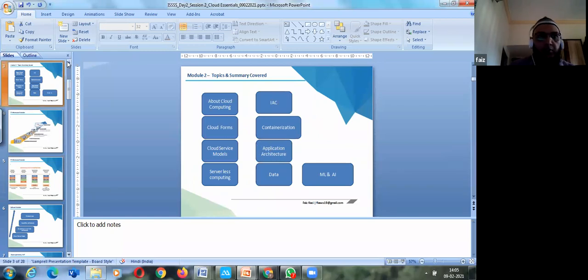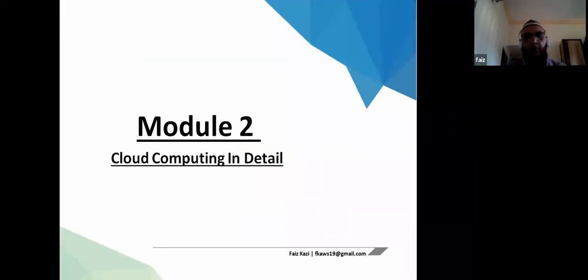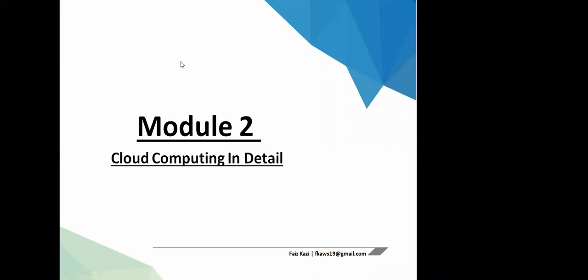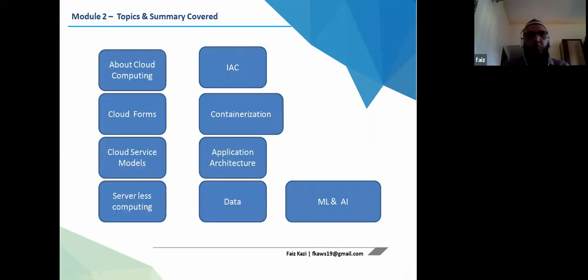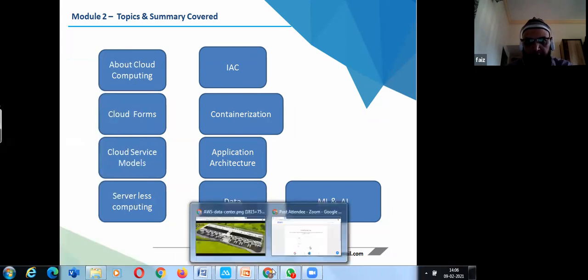So today, actually, I'll just go deep into, my screen is visible, right? Module 2, cloud computing in detail. Yes, sir, it's visible. So we'll talk about the characteristics of cloud, deployment forms, cloud service models. We'll have a high-level overview touching on serverless, IaaS, containerization, application architecture, and so on.